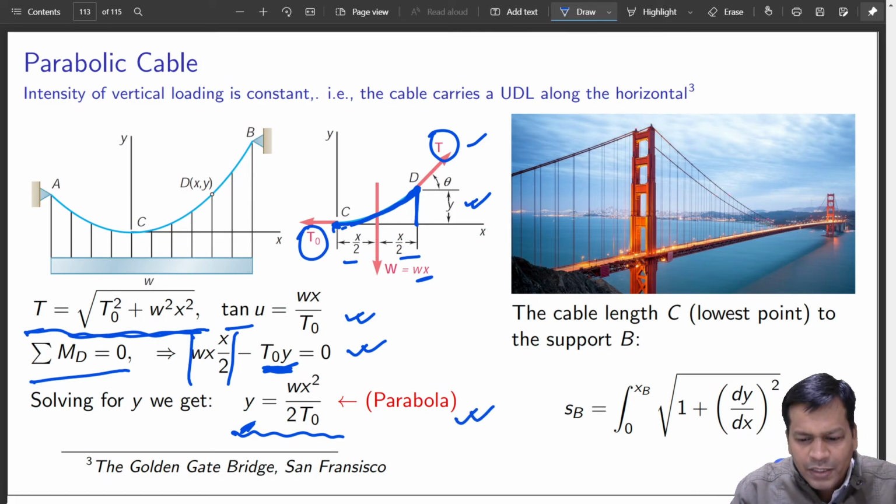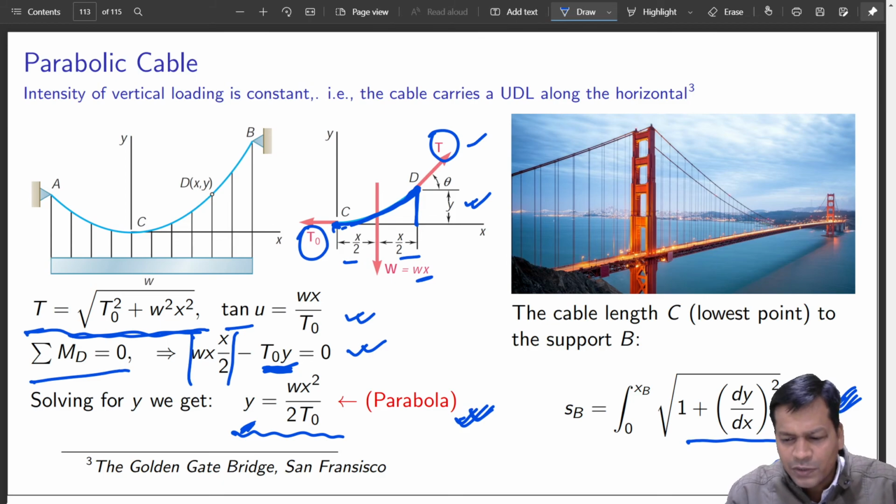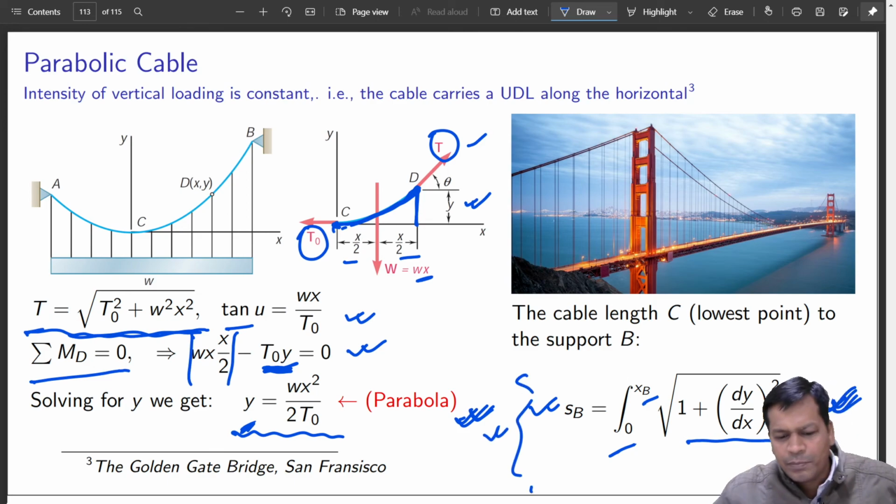That type of curve will be a parabolic curve, and you know this from calculus. If you want to know the overall length of this cable, you can do this. This is not a physics formula, it is standard mathematics. For any equation whose slope is given by dy by dx, this gives you the length ranging from 0 to xb, where xb is the point of support. So these are some necessary equations that can help you in analyzing such a system.